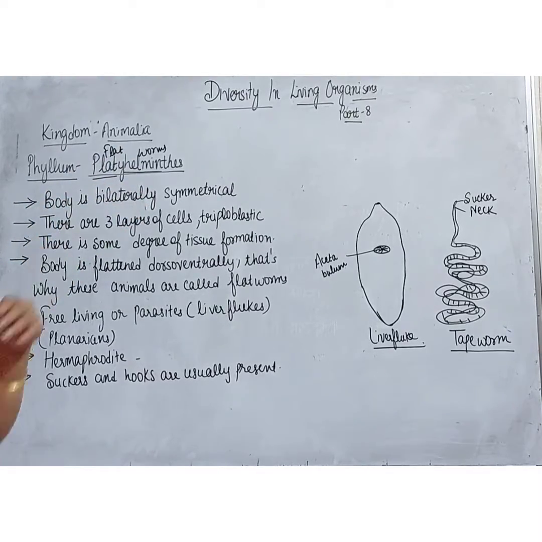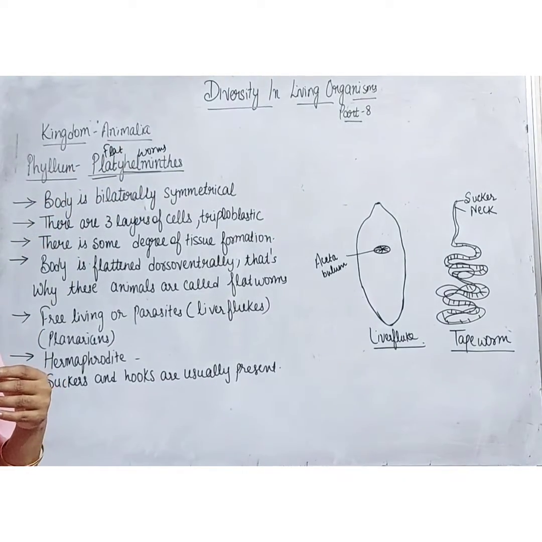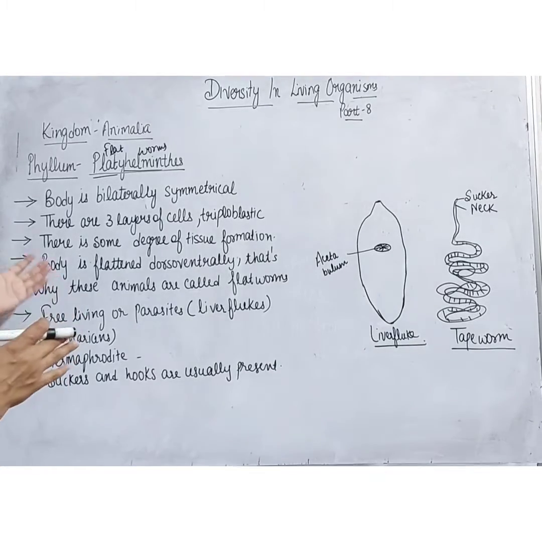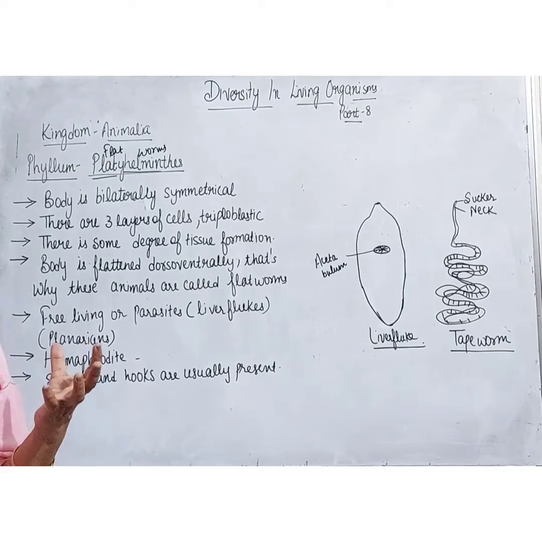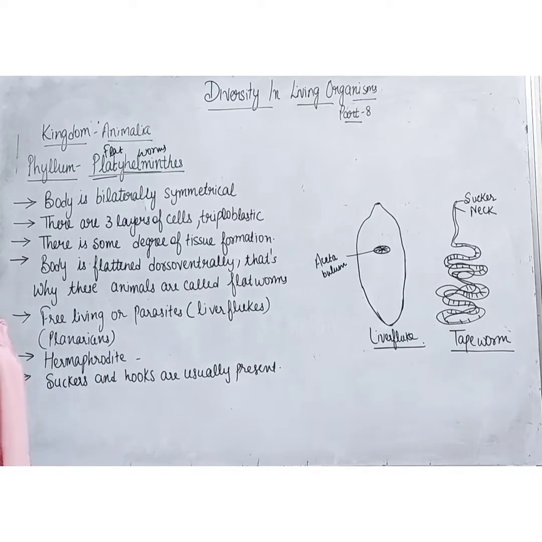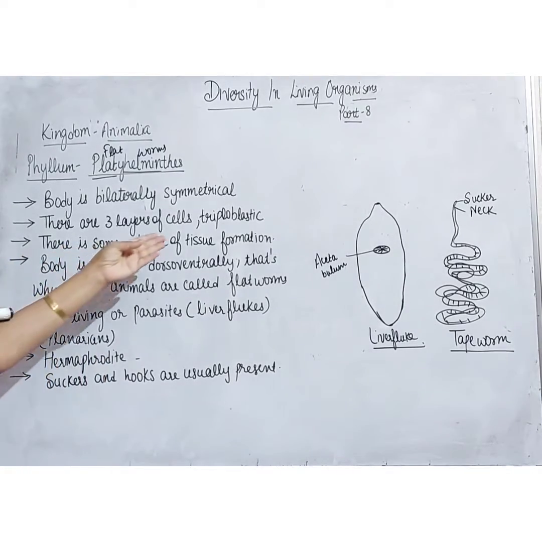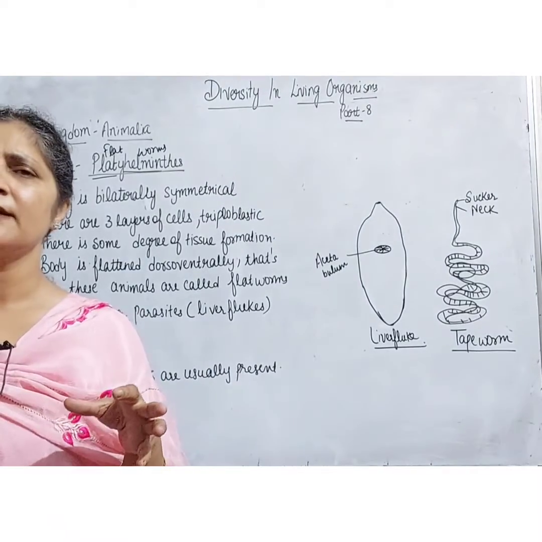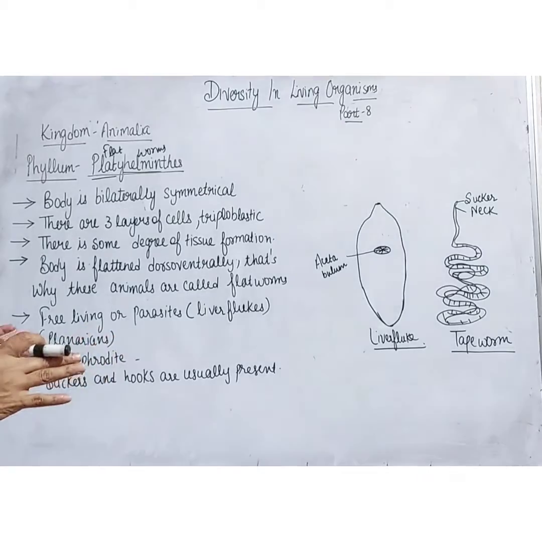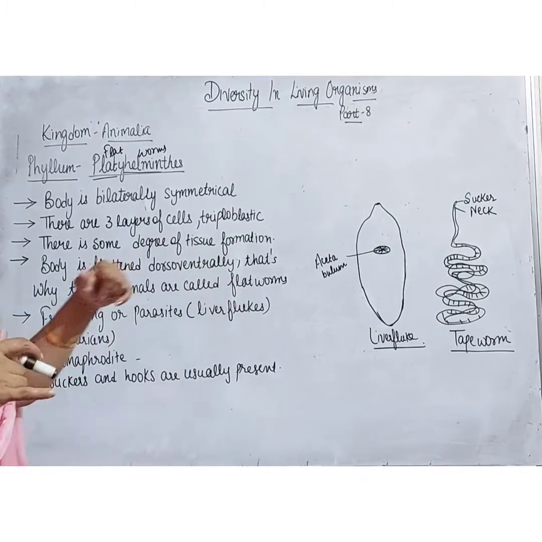Their body is bilaterally symmetrical, that is, it can be divided into two equal halves. There are three layers of cells. They are triploblastic. They have ectoderm, endoderm and the mesoderm. There is some degree of tissue formation. The body is flattened dorsoventrally, from top to bottom. So these animals are known as the flatworms.